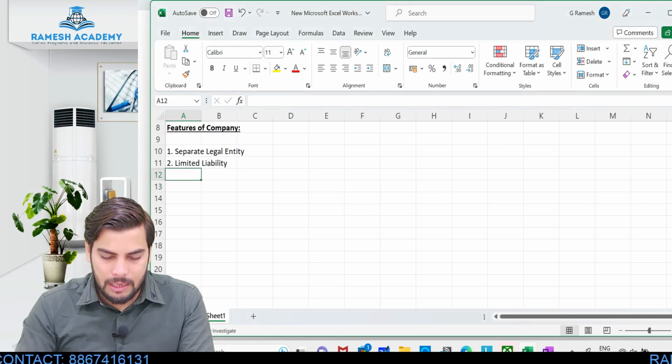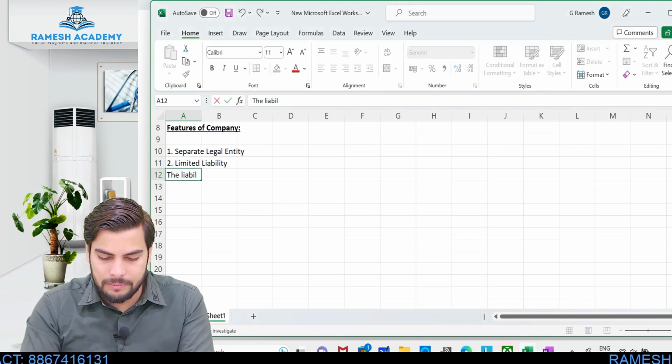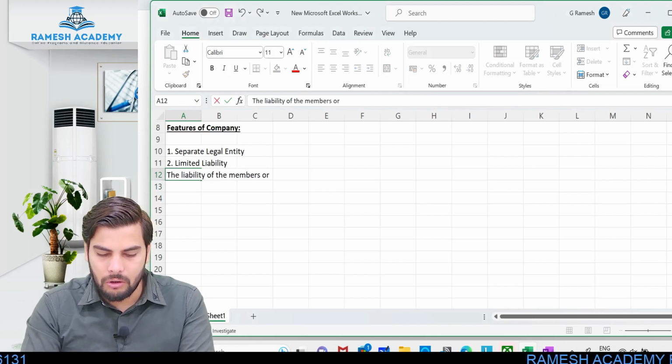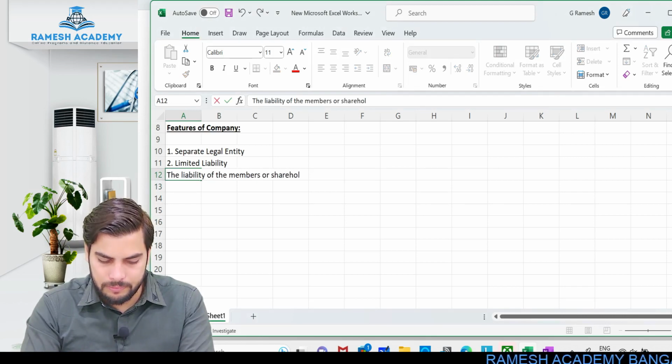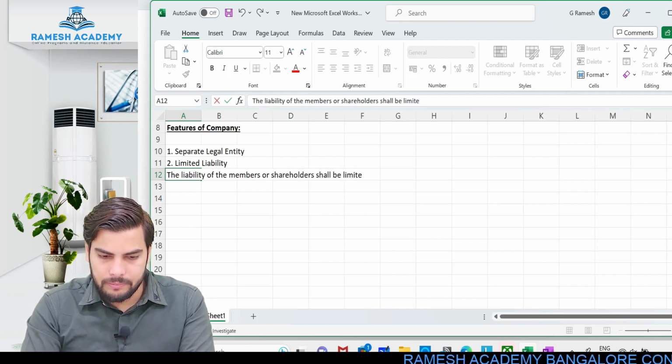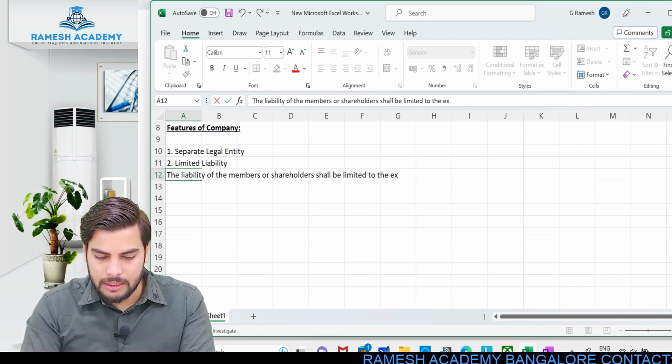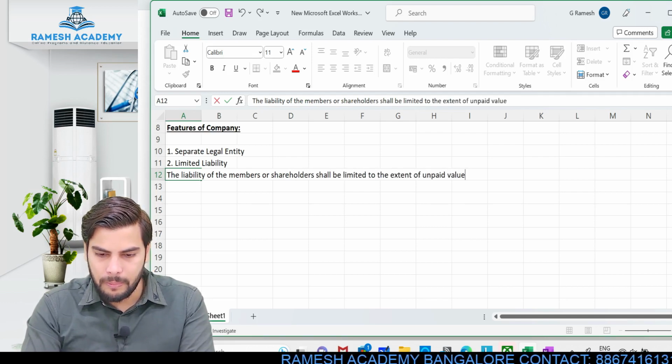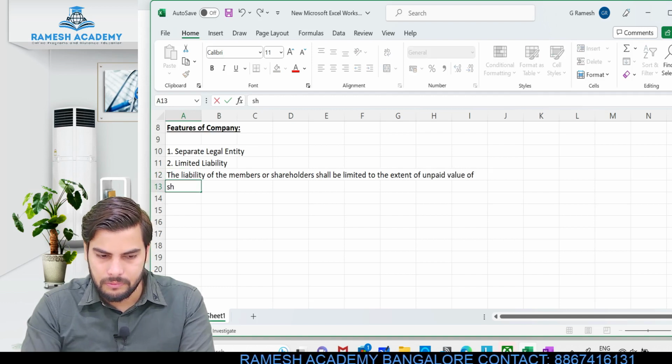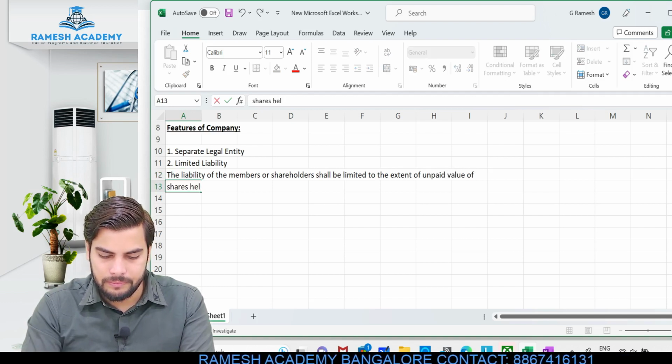Okay, so same thing I'll be writing over here. The liability of the members, or you can call them shareholders also, both are same, shall be limited to the extent of unpaid value of shares held by them.